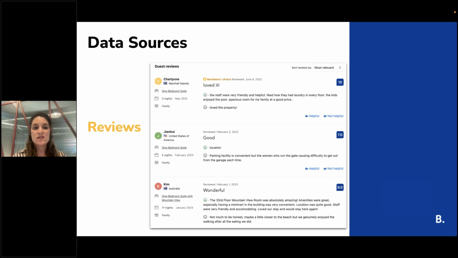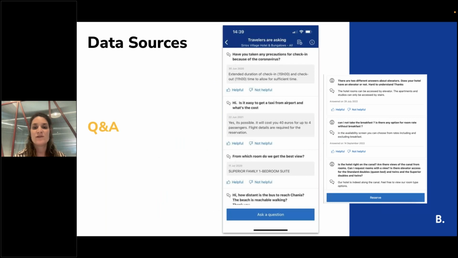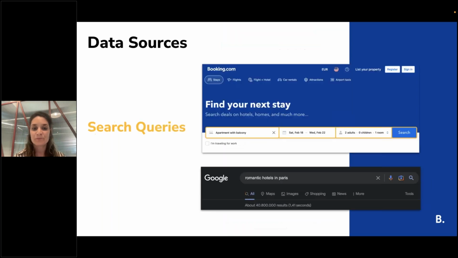To build this model, we are using many data sources. One of them is, of course, the reviews. We have a lot of reviews, as I mentioned, but we also have questions and answers. On the property page, people can ask, how can I do early check-in? How can I take the taxi? So we can even use this information and the topics mentioned there to better understand the property.